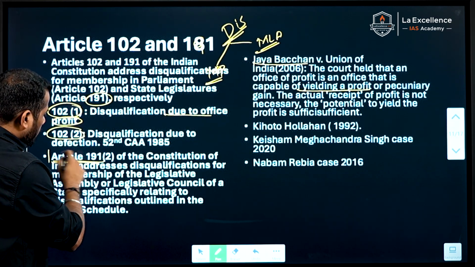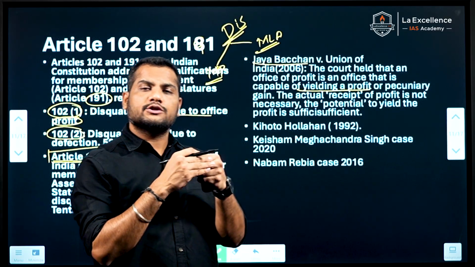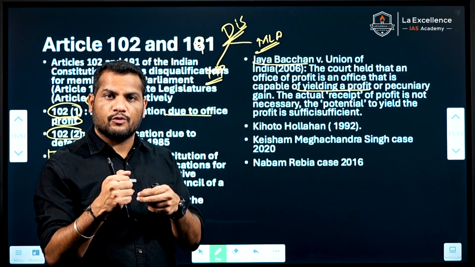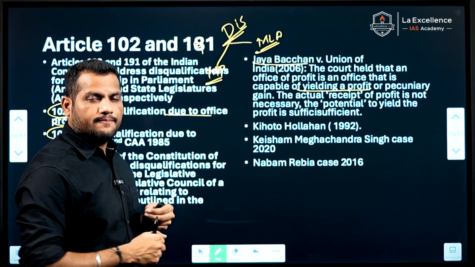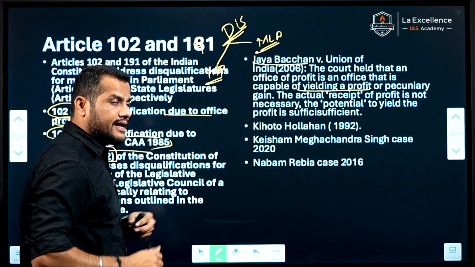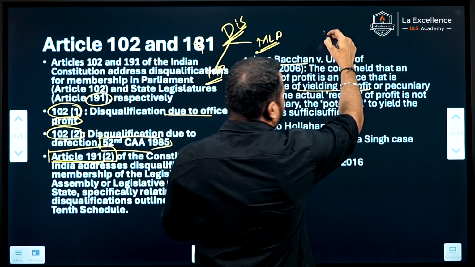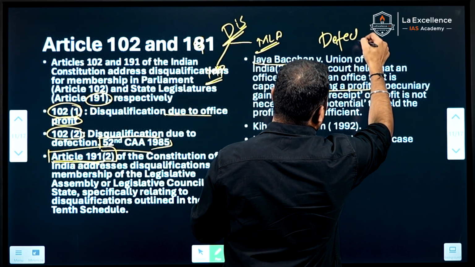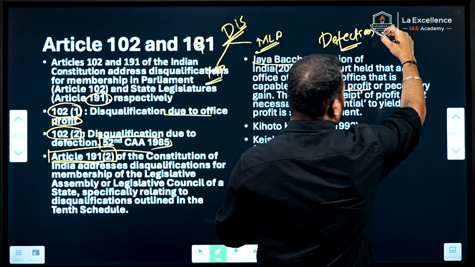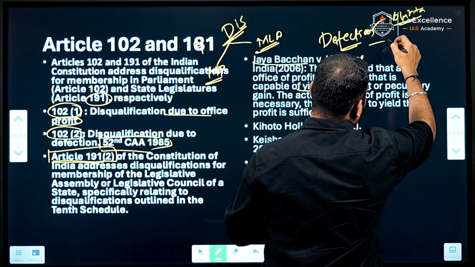Article 191 subclause 2 and Article 102 subclause 2 deal with the disqualification of members of parliament and state legislative assemblies with respect to defection. These clauses were added by the 52nd Constitutional Amendment Act of 1985 during the Rajiv Gandhi government. But what is defection? Defection is nothing but any MP or MLA voluntarily giving up their party membership.